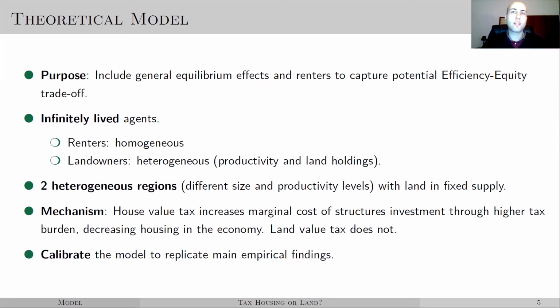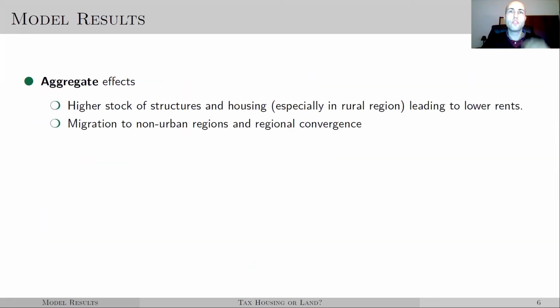The model then is calibrated to match our empirical findings, the most crucial of which are those related to the land value share. So the results from the model can be broken down into aggregate and distributional results. On the aggregate level, we find the land value tax regime substantially increases investment in structures and reduces rents in steady state. And these effects are stronger in rural areas, leading to migration from the urban region to the rural region and promotes regional convergence.